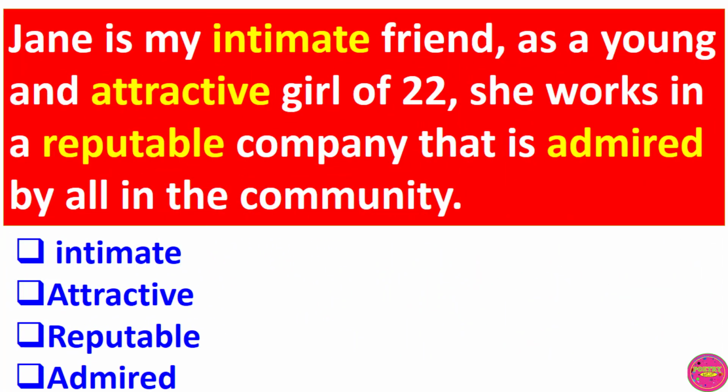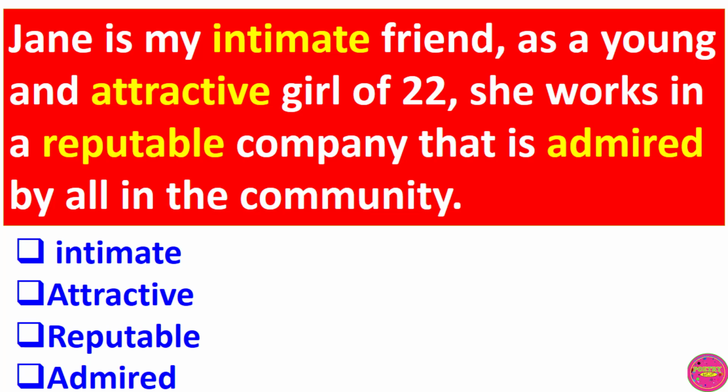Let's consider this passage. Jane is my intimate friend. As a young and attractive girl of 22, she works in a reputable company that is admired by all in the community. The underlined words in this passage are intimate, attractive, reputable, admired.